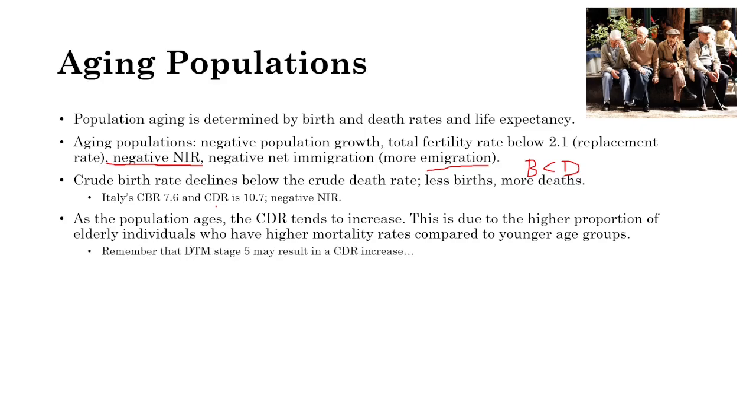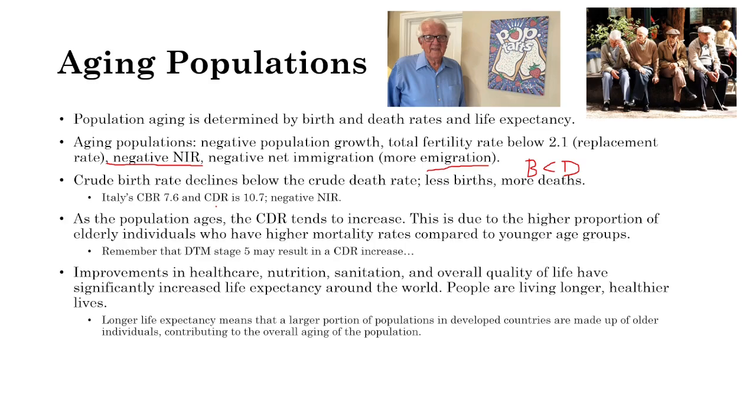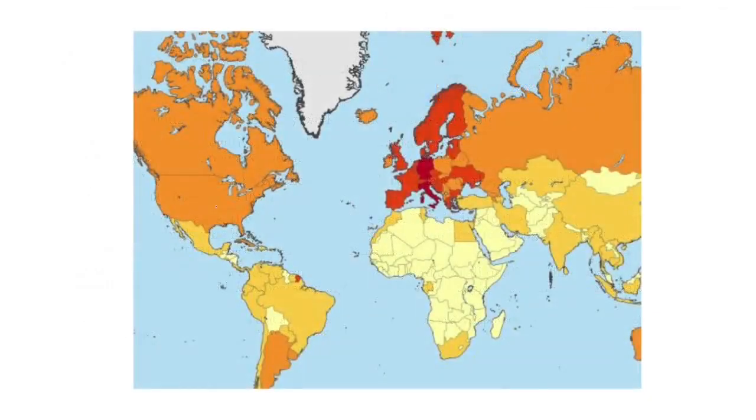Remember that the DTM stage 5 said that we would see a CDR increase. And if you think about the ETM now, the causes of death are delayed and degenerative diseases, like cardiovascular disease and obesity and cancer, which are very prominent in elderly individuals. And we also see the resurgence of infectious diseases as well. Improvements in healthcare, nutrition, sanitation, and overall quality of life have significantly increased life expectancy around the world. People are living longer and healthier lives. So when you have an increased life expectancy, you have a higher proportion of elderly individuals. So the countries are made up of more old people, contributing to an overall aging of the population.